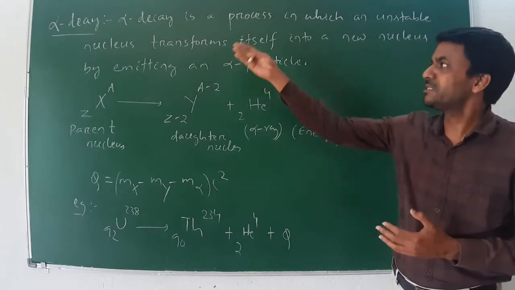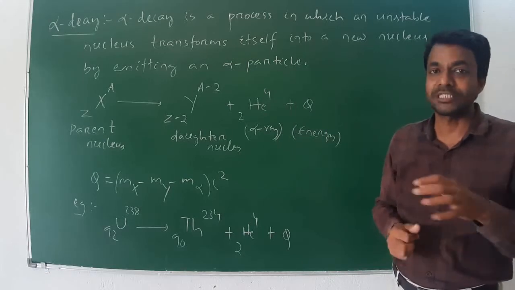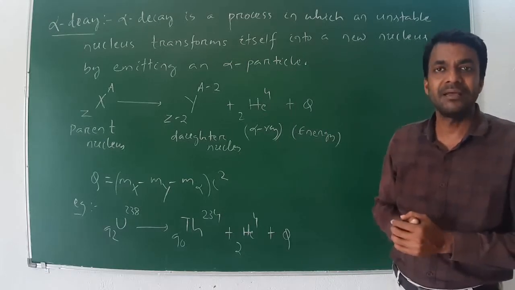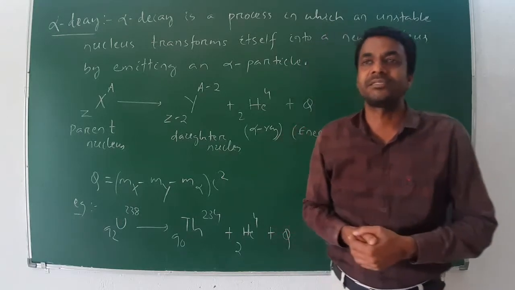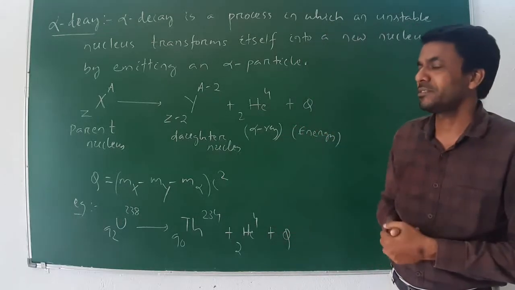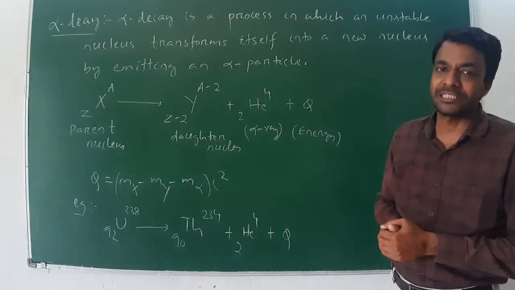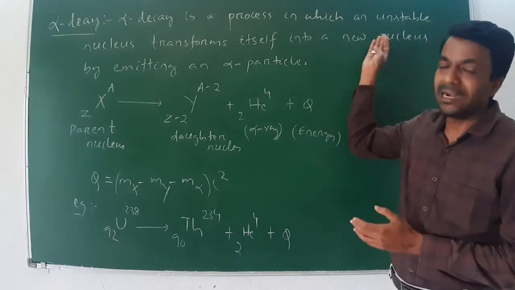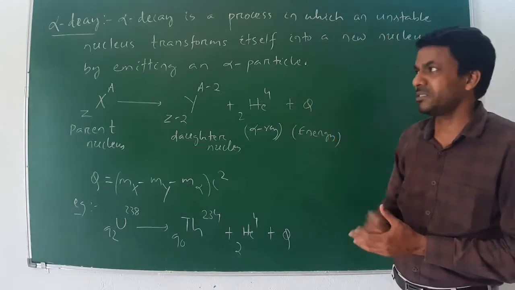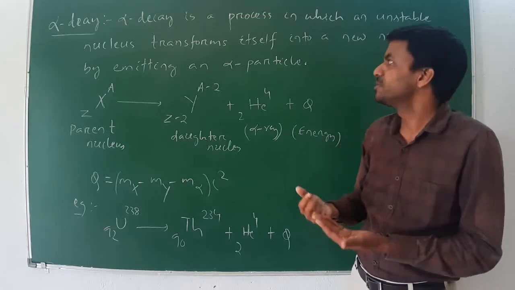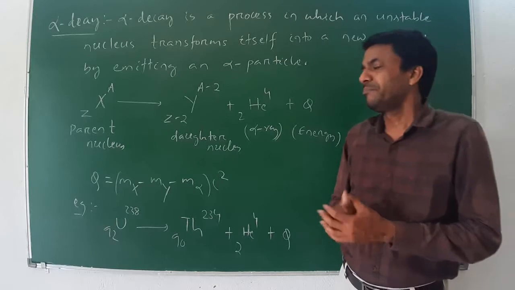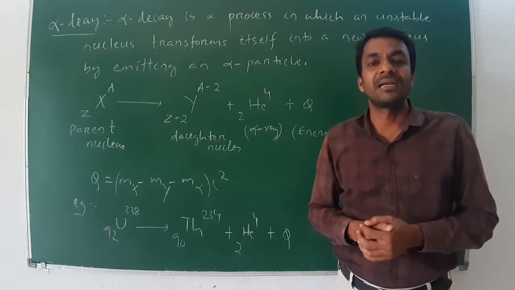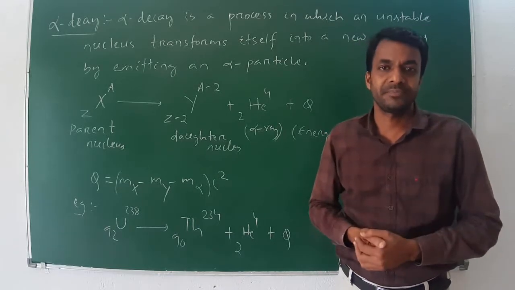Alpha decay is a process; the alpha ray or alpha particle is one type of radiation from the radioactive nucleus. Alpha decay is a process in which an unstable nucleus transforms itself into a new nucleus by emitting an alpha particle.